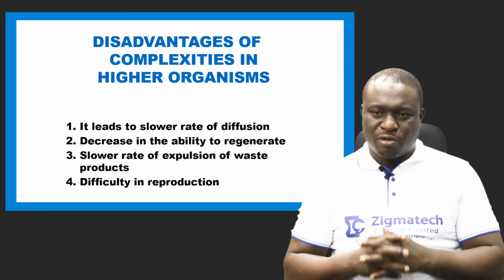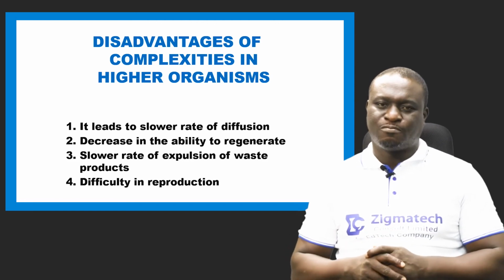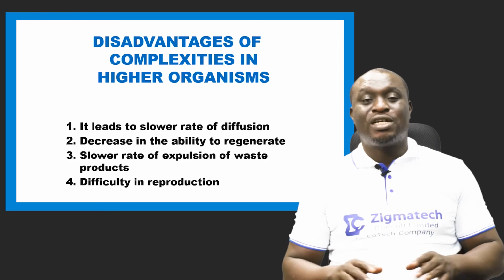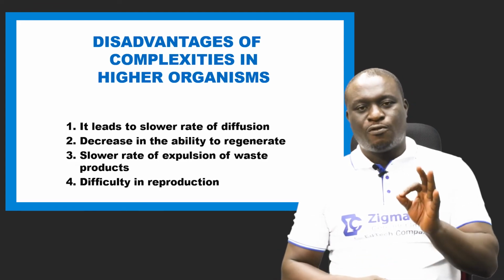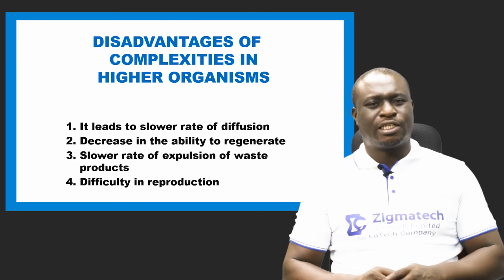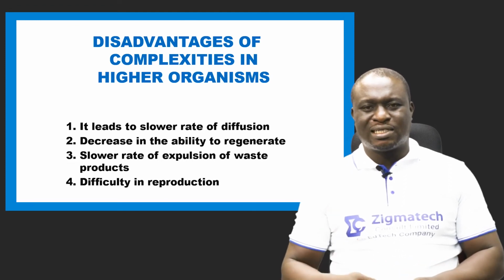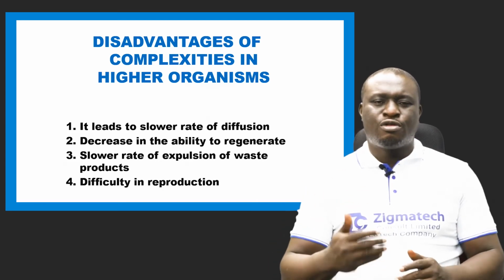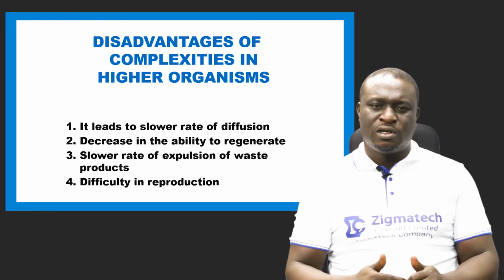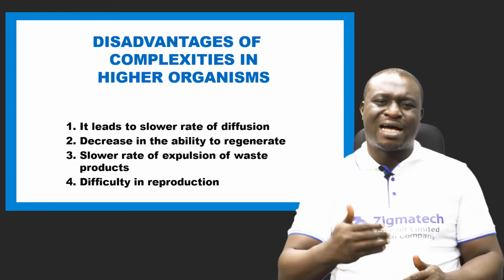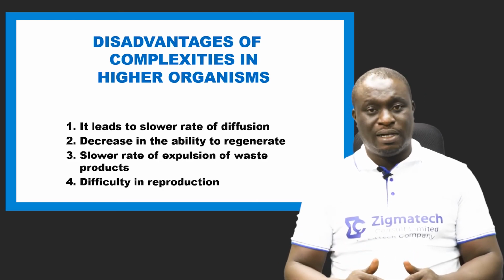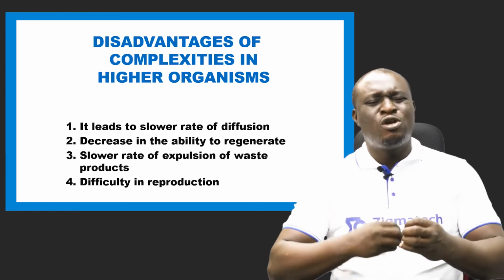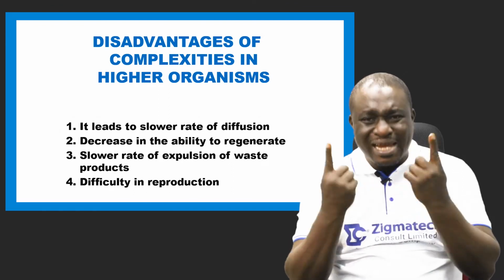And then finally, number four, difficulty in reproduction. In unicellular organisms, reproduction is as easy as ABC. For instance, let's take a bacteria. A bacteria within 48 hours can replicate into millions of cells through a process we call binary fission. Binary fission is a type of asexual reproduction. The same thing with an amoeba. If it wants to reproduce, it undergoes binary fission, and it can replicate into numerous cells within a day.